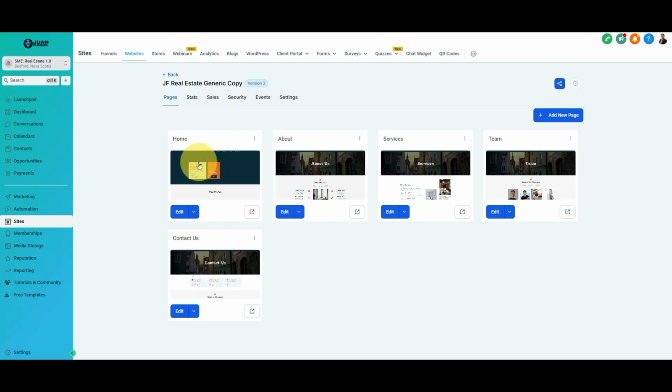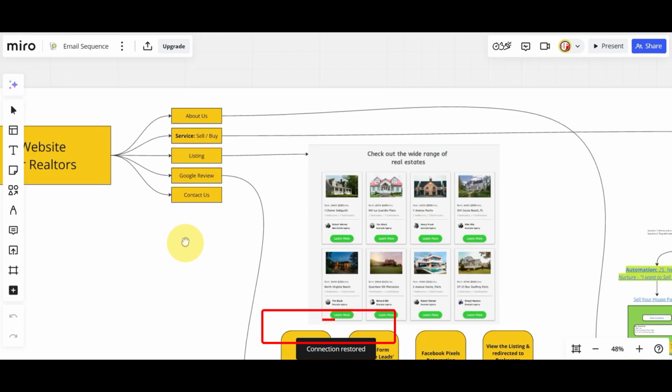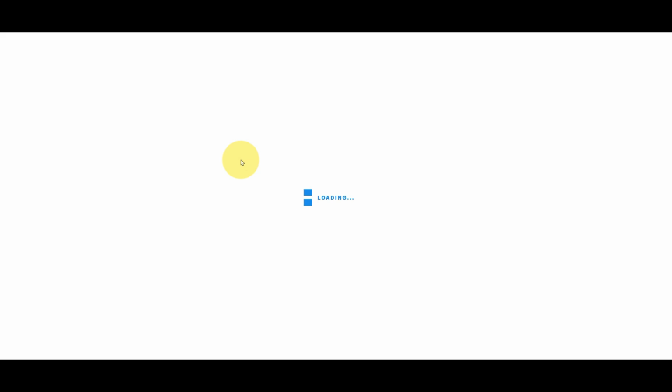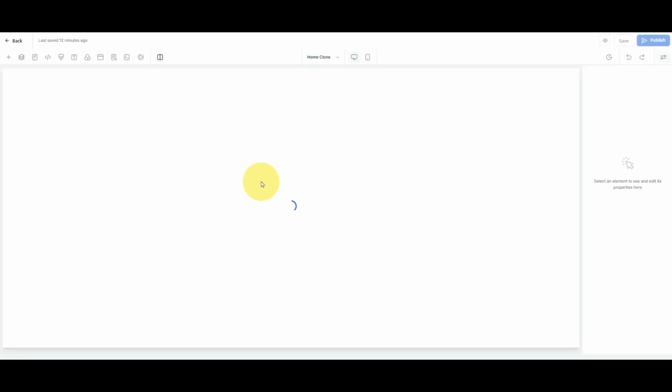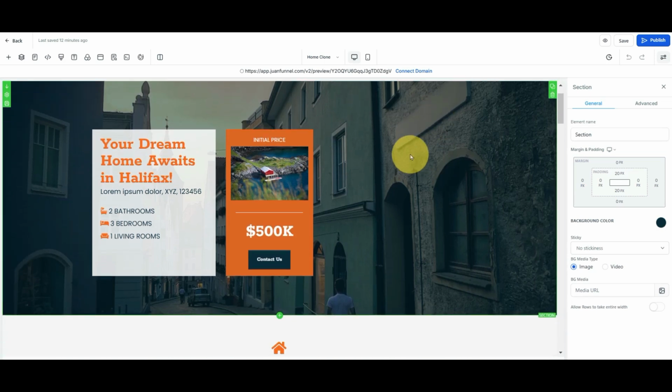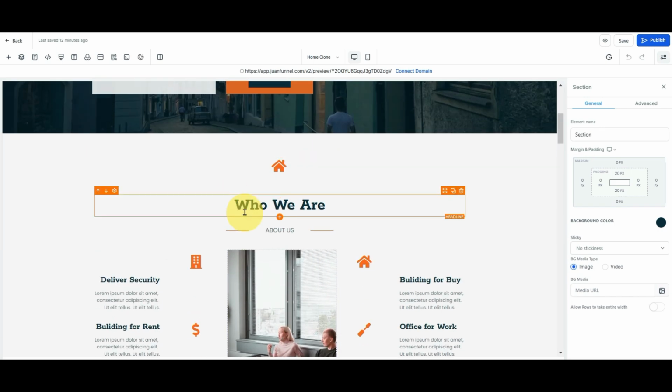And then as you can see here, there are 5 pages that we're going to edit. I just want to highlight these 5 pages. This is one of my discussions here in the playbook. All right. So inside the home page, you will see this pattern or template. The first one is the home page, which is the slider. So I put a highlighted text here that says your dream home awaits in Halifax. Try to put the name, the address, a short description, the amount, and the photo of the featured product or service. Then the next one is the who we are.